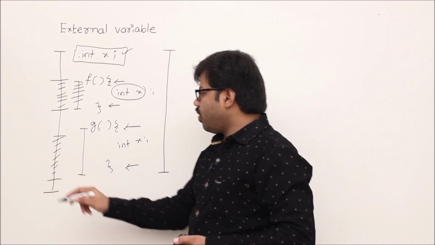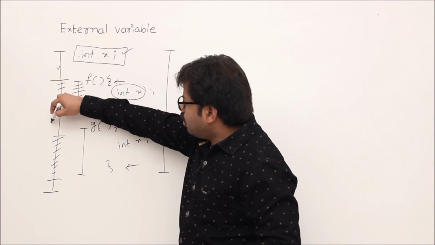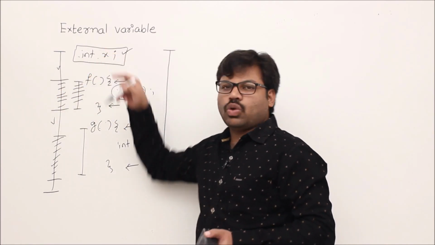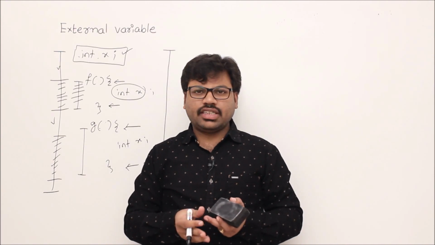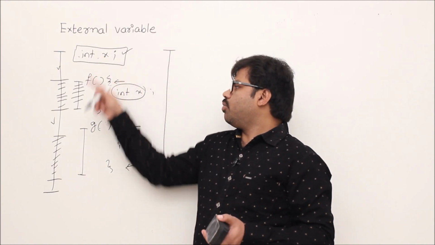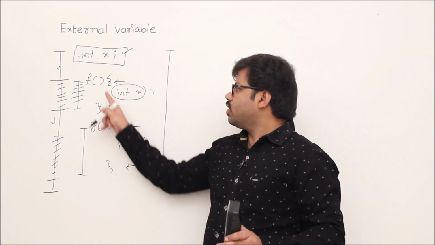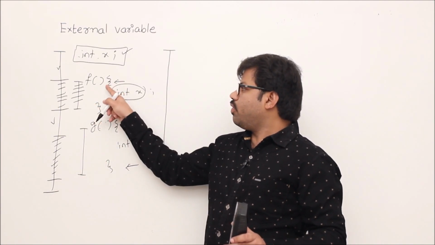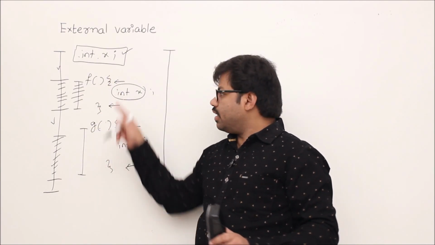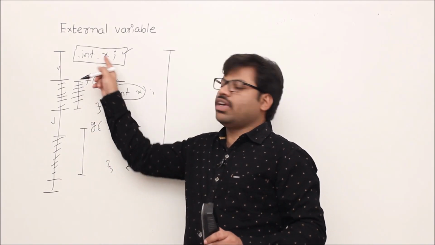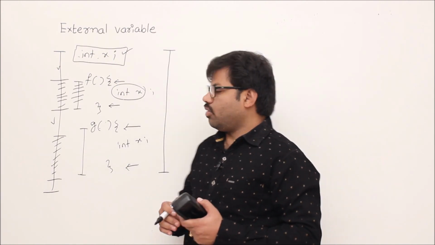Apart from these marked areas, everywhere else the variable x has scope. That is the scope of a global variable. In simple words, we say that a global variable's scope is throughout the program. My intention is: when there is one more variable with the same name in a function anywhere, in that function this variable will definitely be hidden. You understand that point.